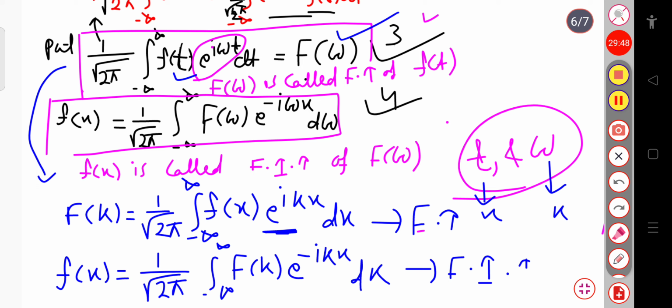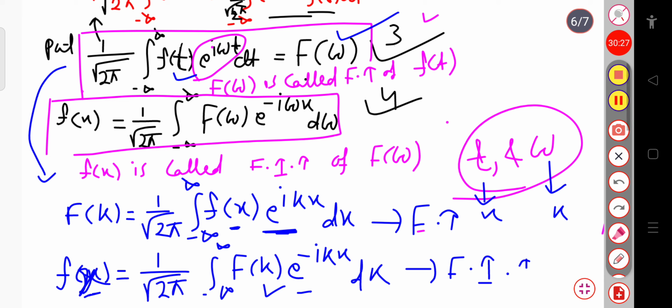So what we are basically doing is this: if the function f of x is in one domain, we convert it into the k domain by using the Fourier transform with the kernel exponential i k x. Similarly, if the function is in the k domain, then by using exponential minus i k x, we transform it into the x domain. This term is x, and this one is k.